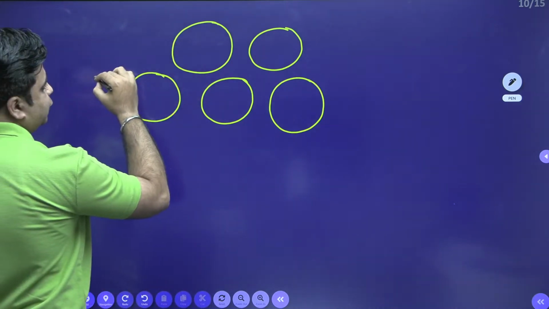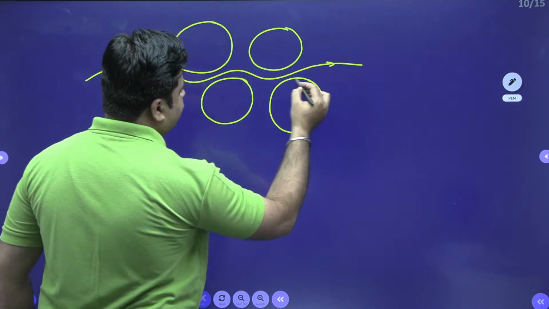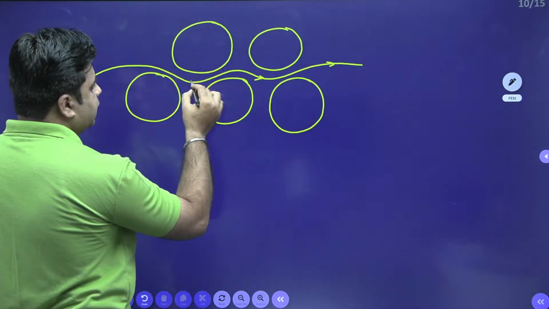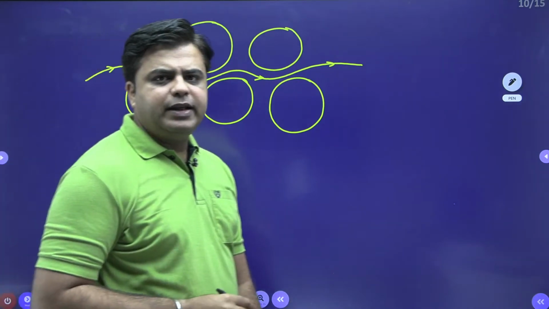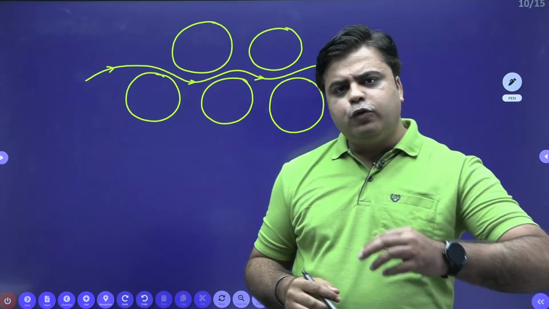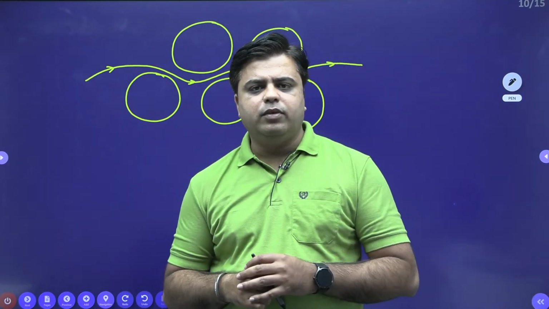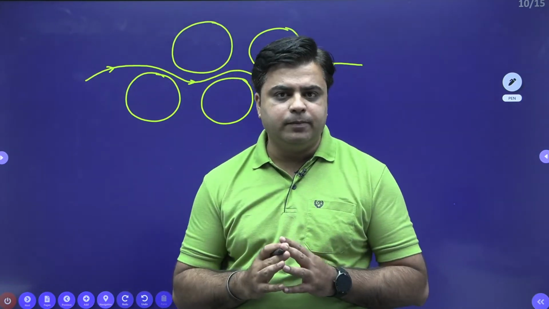And water is flowing through the interconnecting voids of the soil medium like this. This is the flow of water which is taking place through the interconnecting voids. Permeability is simply defined as the ease with which water can flow inside the soil medium. Now just observe this more carefully, what we mean by that.